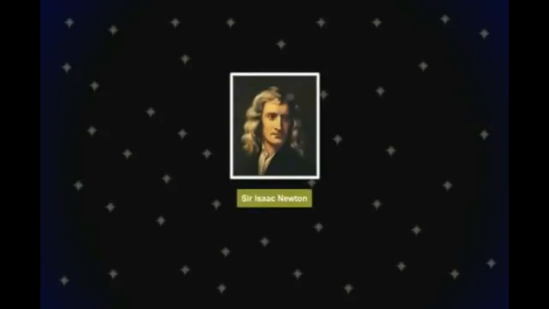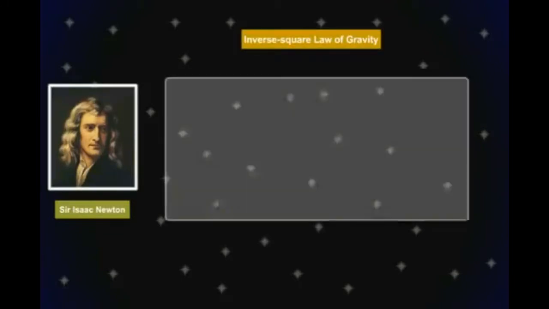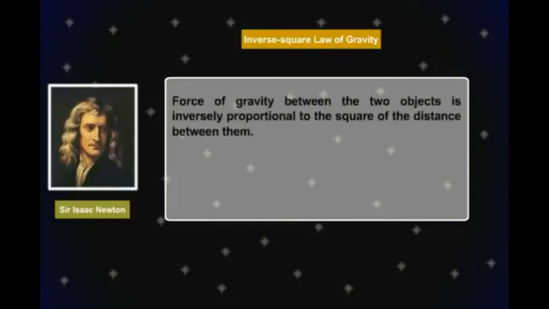Now let's come back to Newton. He used the second and third laws of Kepler and formulated the inverse square law of gravitation, which states that the force of gravity between two objects is inversely proportional to the square of the distance between them. That is, F is proportional to 1 by d squared.